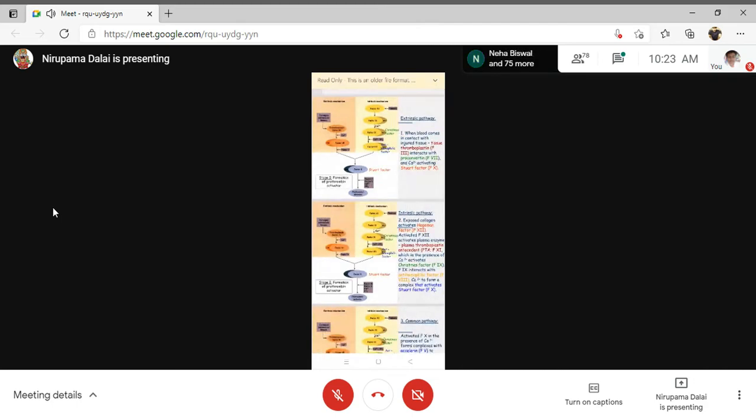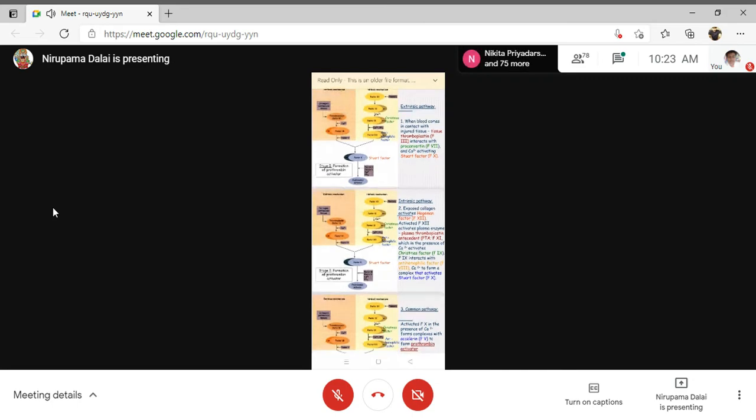Now what will happen in the intrinsic pathway? Factor 12 has to be activated first. Activated factor 12 acts on the inactive factor 11 and converts it to activated factor 11. Then factor 11 acts upon the inactive factor 9 to convert it to active factor 9.